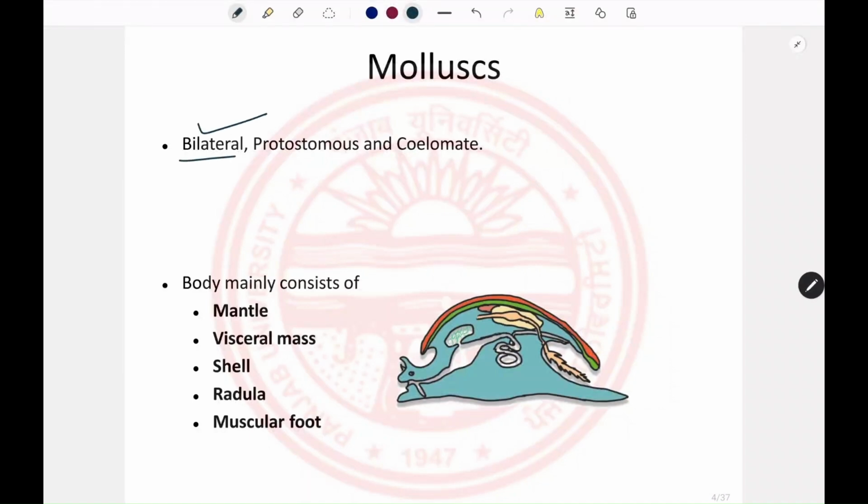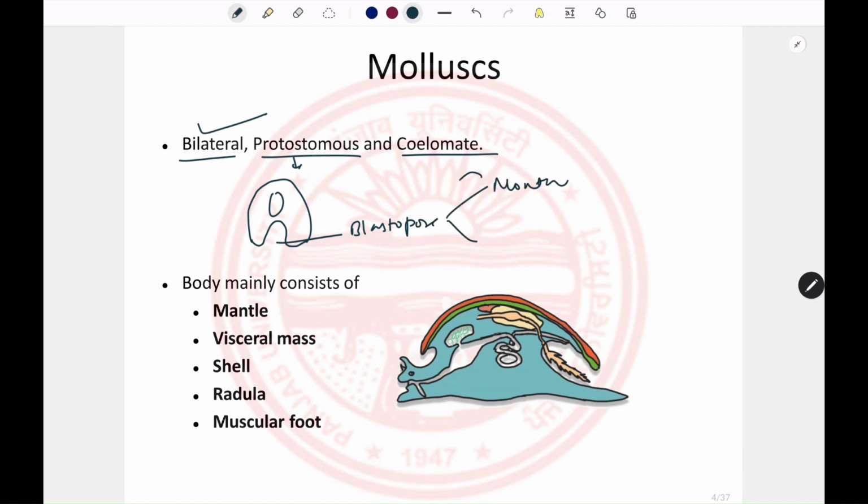The organisms are bilaterally symmetrical, they are protostomous, and they are eucoelomate organisms. So what are protostomous organisms? During the development of organisms, when the blastula undergoes gastrulation, there is formation of the blastopore. If that blastopore gives rise to the mouth, the organisms are known as protostomes. If that blastopore forms the anus, those organisms are known as deuterostomes. The next phylum, Echinodermata, you are going to see are deuterostome organisms.